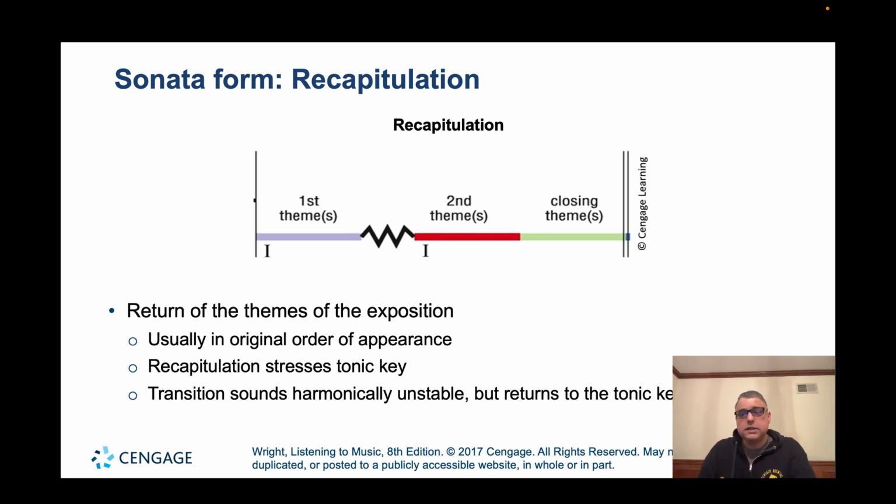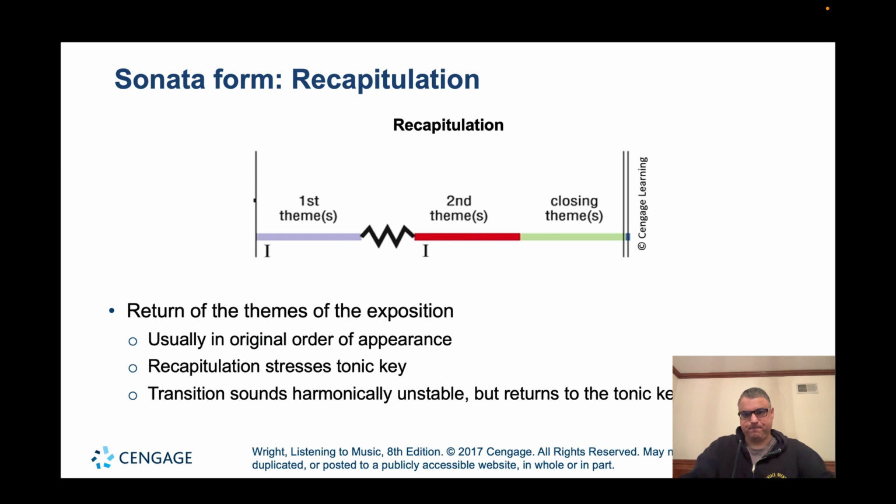The closing themes are going to be presented in that tonic key as well, or close to the tonic key. The idea for the recapitulation is to restate these themes, but ground us back home into this final tonic key. That's the purpose of the recapitulation. You hear each of these themes, but they may be slightly altered because, instead of modulating from the tonic to the dominant like they did in the exposition, he's going to stay in that home key, or tonic key.